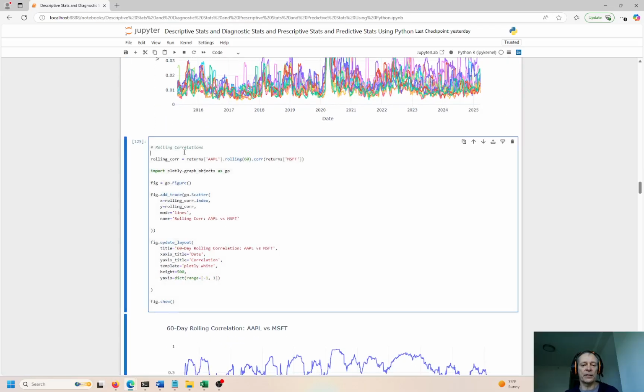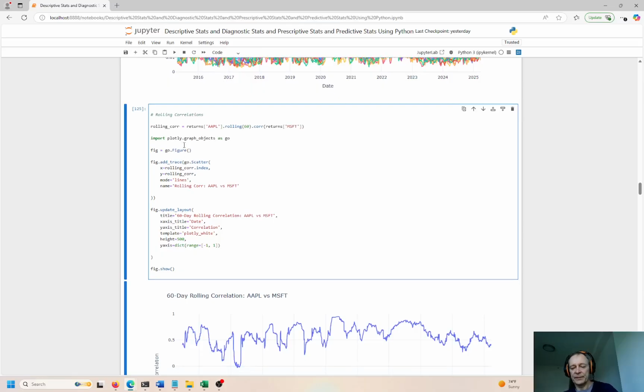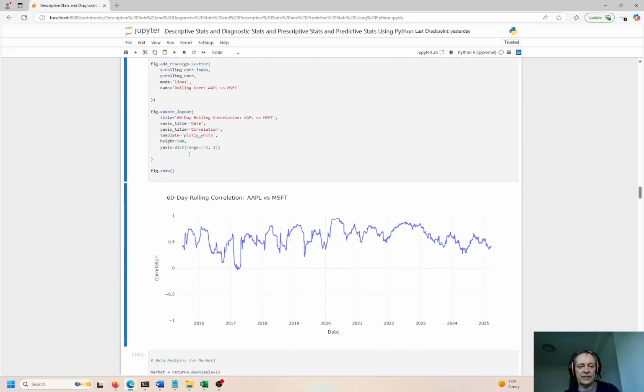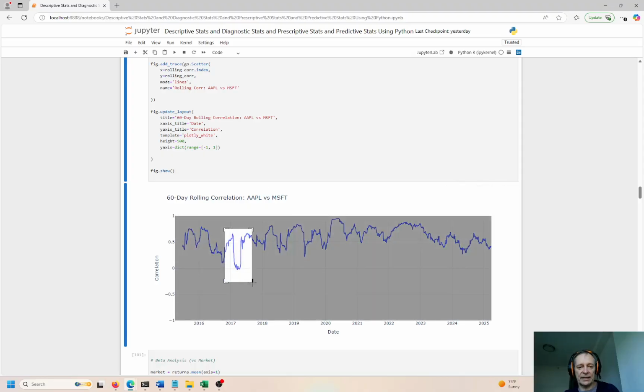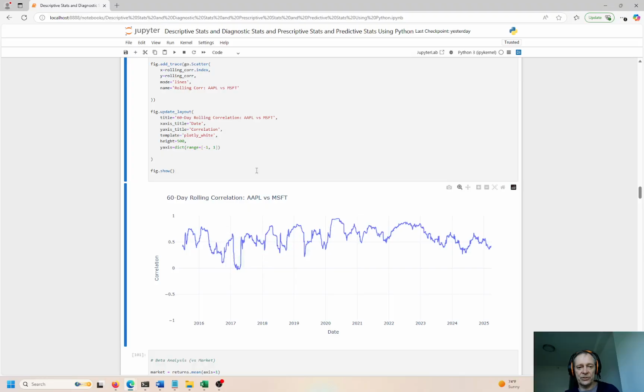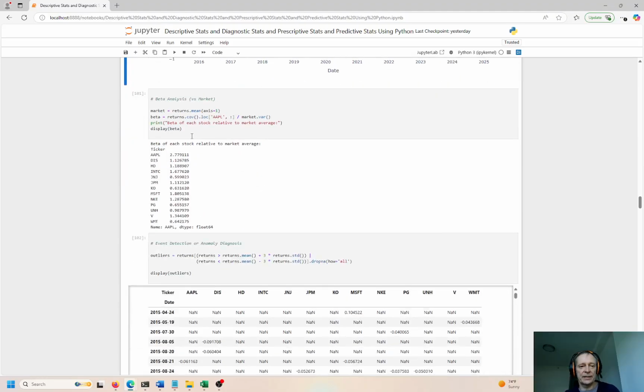So here we have rolling correlations. Okay, so let me do a Control Enter on this cell. And you can see Apple versus Microsoft. Okay, and you see the 60-day correlation over time. And again, I like these Plotly charts. You can zoom in, you can see all kinds of details. You put the mouse over it and the bubble pops up and shows you what's going on behind the chart.